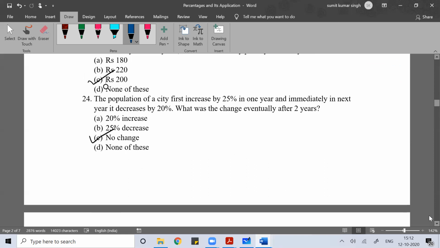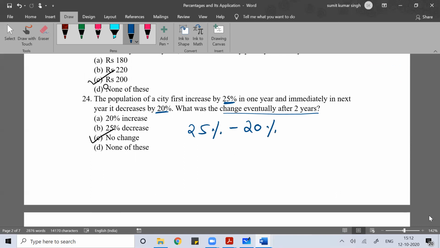Like this, the population of a city increased by 25% in the first year, and then in the next year decreased by 20%. What is the change after 2 years? The first year it increased by 25%, then it decreased by 20%.